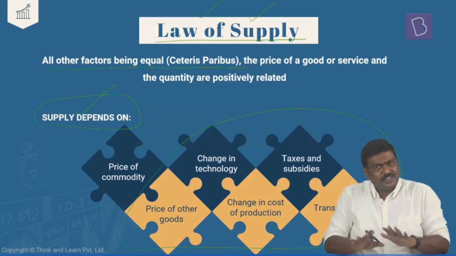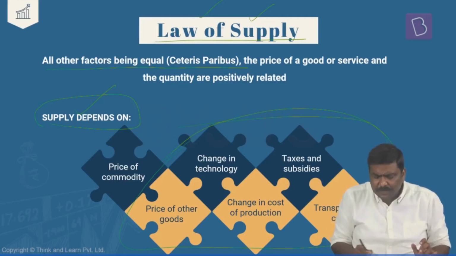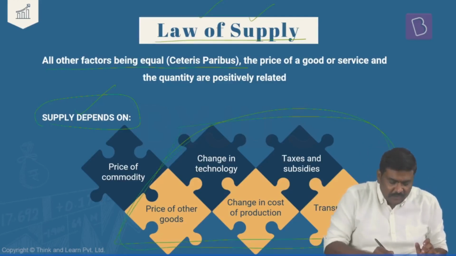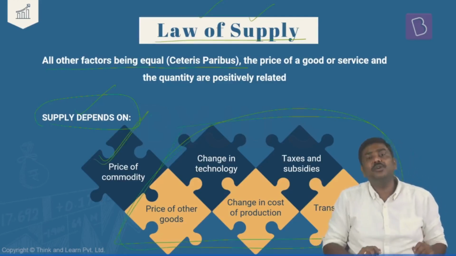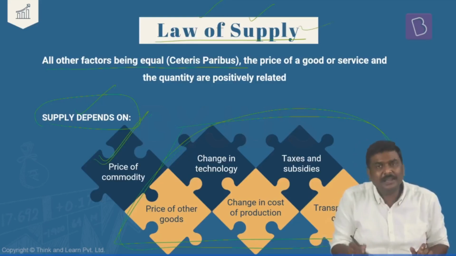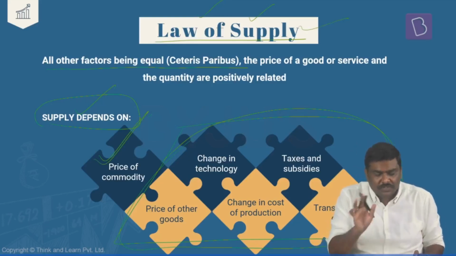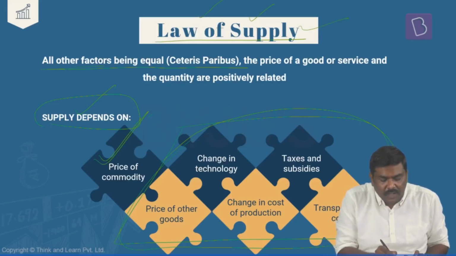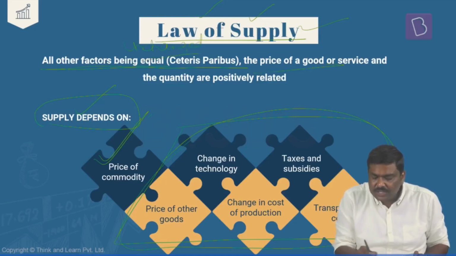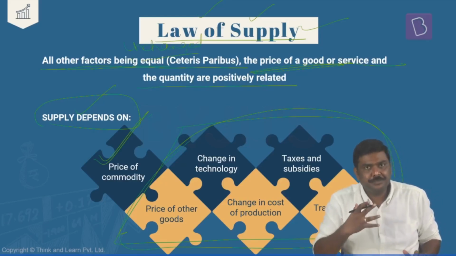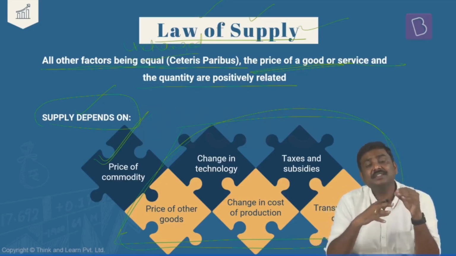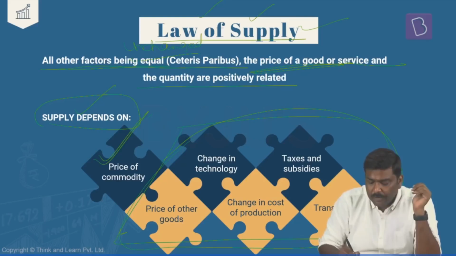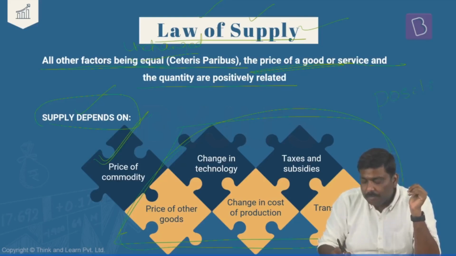Is it okay? There are so many factors listed here. Keeping all these particular factors unchanged, if I change the price of the commodity only, then what will happen in case of law of supply? Law of supply states that if all the other factors being equal, that is unchanged, the price of the commodity changes, then the quantity supplied will also change. And the connection between the price and quantity supplied now will be positive. Is it okay? Will be positive.